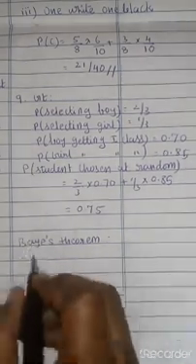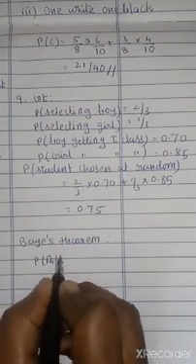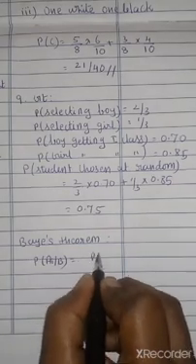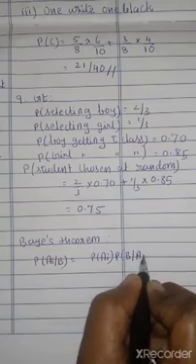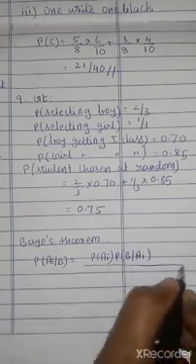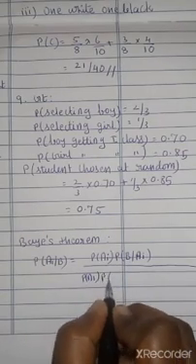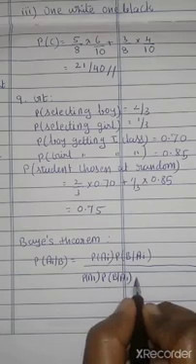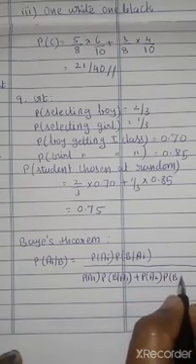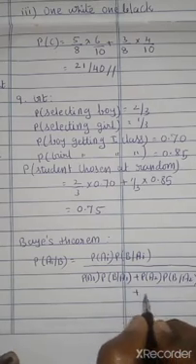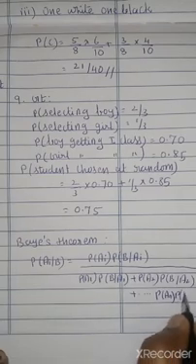So your Bayes theorem formula is: probability of Ai by B is P of Ai into P of B by Ai, divided by P of A1 into P of B by A1 plus P of A2 into P of B by A2, and similarly, the last term is P of An into P of B by An.